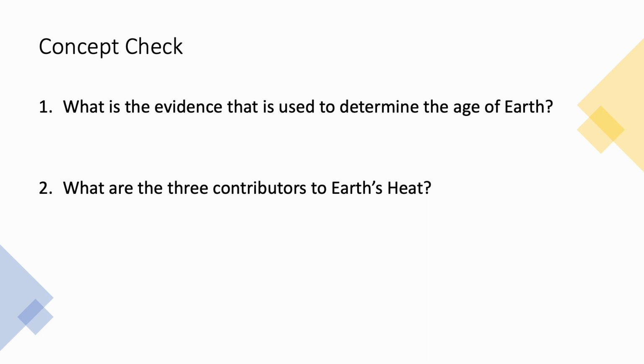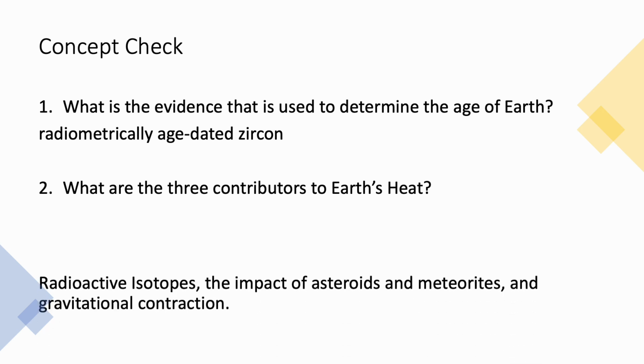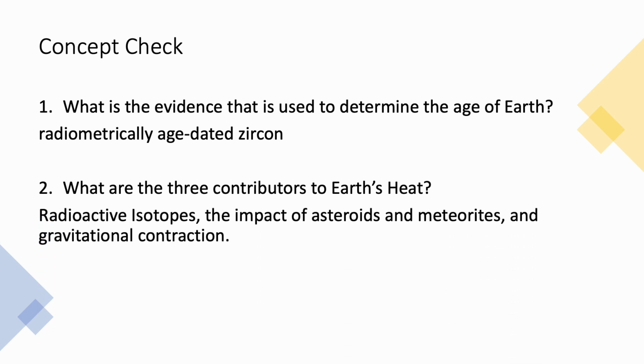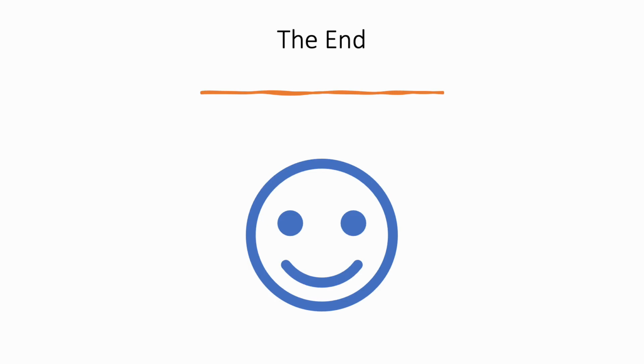Question 1. What is the evidence that is used to determine the age of the Earth? Radiometrically age-dated zircon. What are the 3 contributors to Earth's heat? Radioactive isotopes, the impact of asteroids and meteorites, and gravitational contraction.